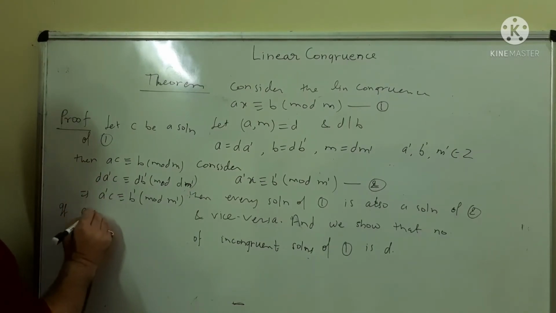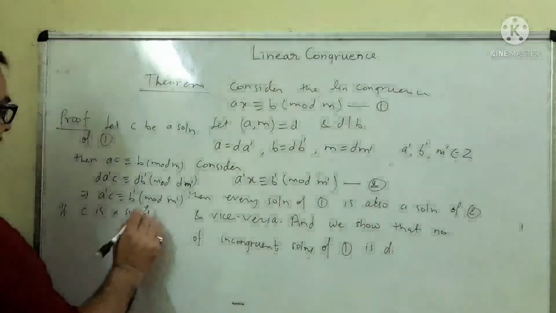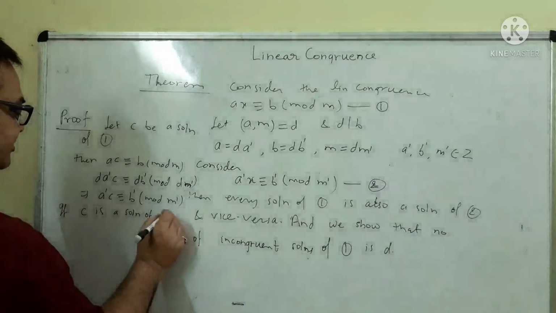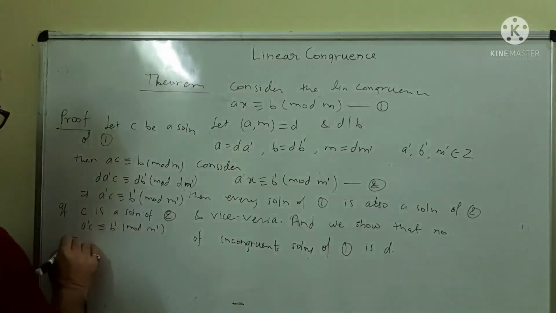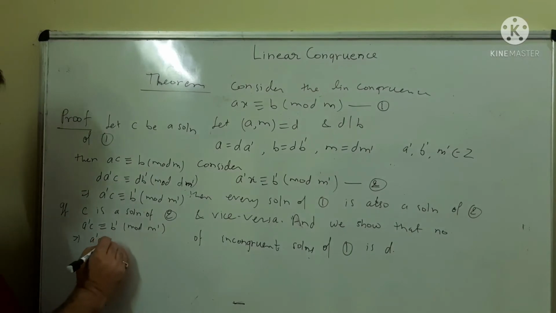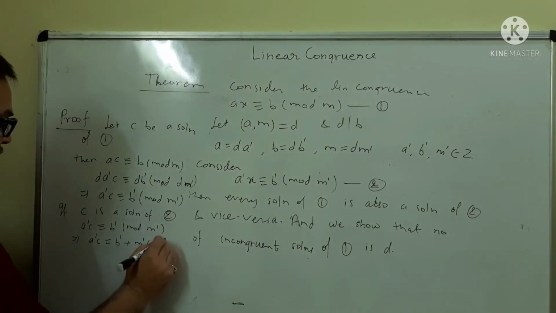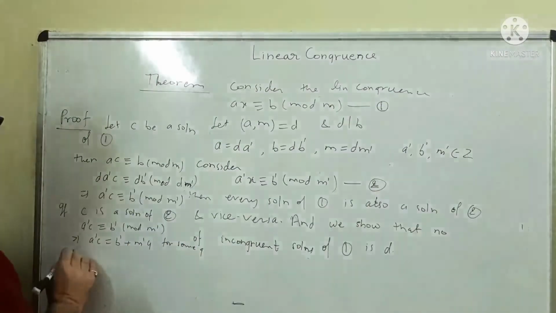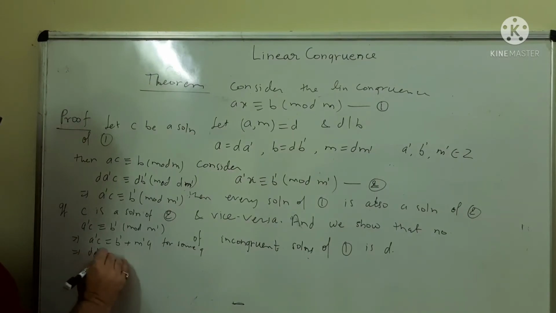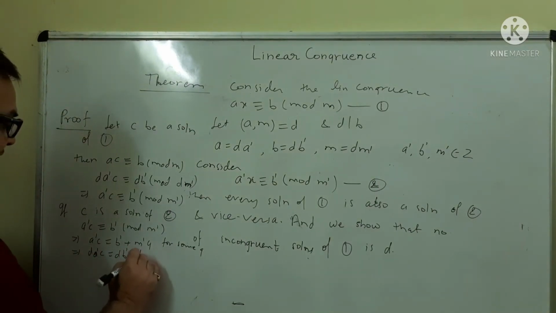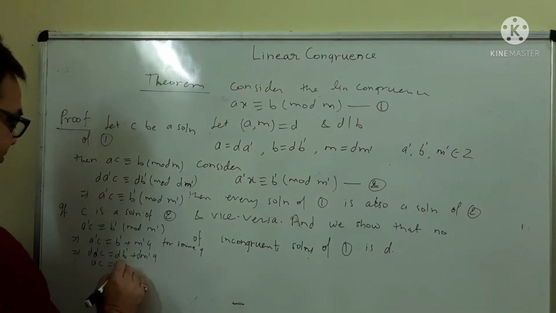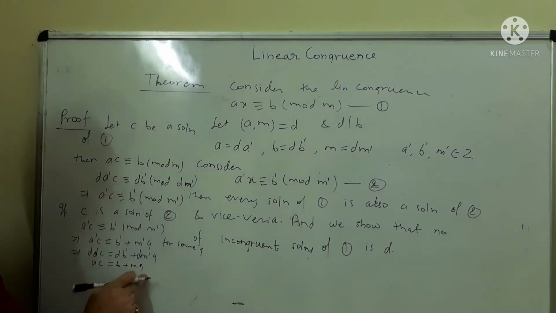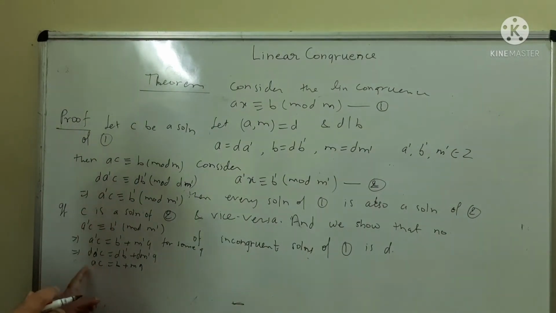If C is a solution of linear congruence 2, then A dash C is congruent to B dash mod M dash, which implies A dash C is equal to B dash plus M dash Q for some Q. Multiply by D: D A dash C is equal to D B dash plus D M dash Q. That is, AC is equal to B plus MQ, and hence AC is congruent to B mod M. If C is a solution of 2, then we have shown that C is a solution of 1 also.